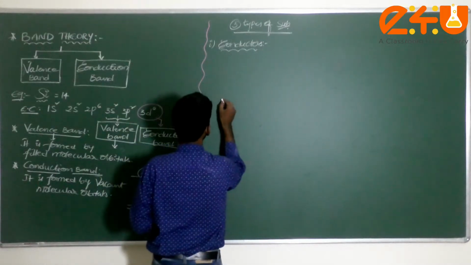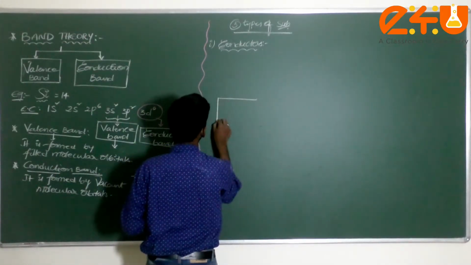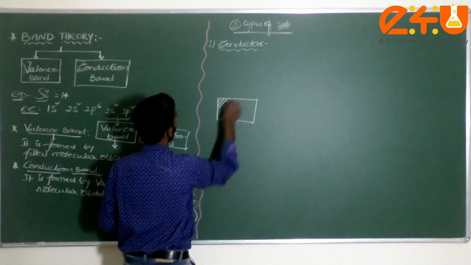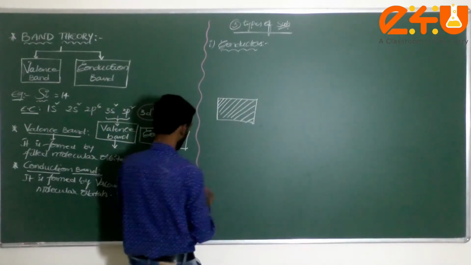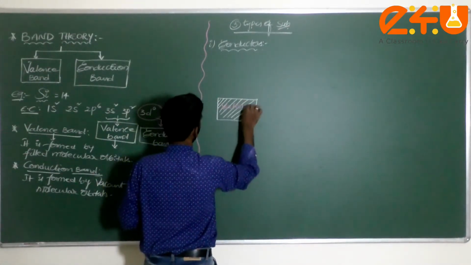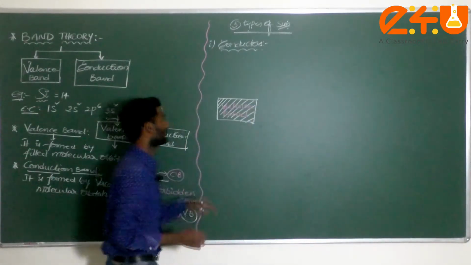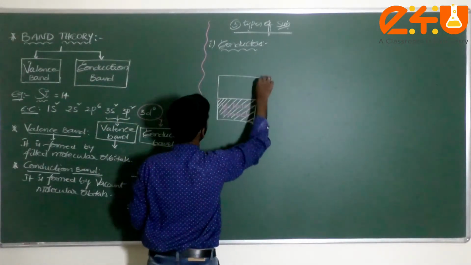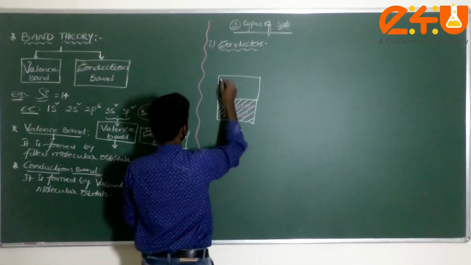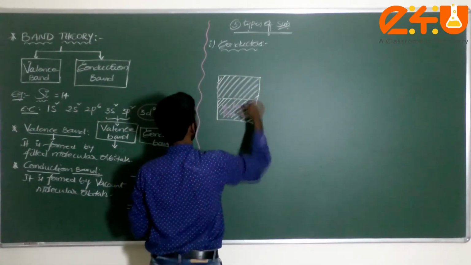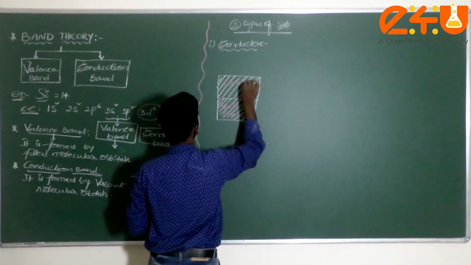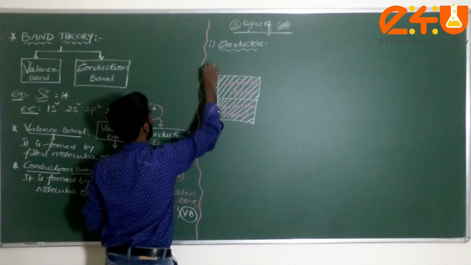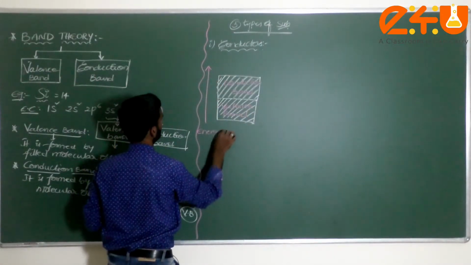Now if I take the valence band, I can represent it like this. Am I correct or not? This is the valence band. In that, this is the conduction band. And this is called, dear student, energy.